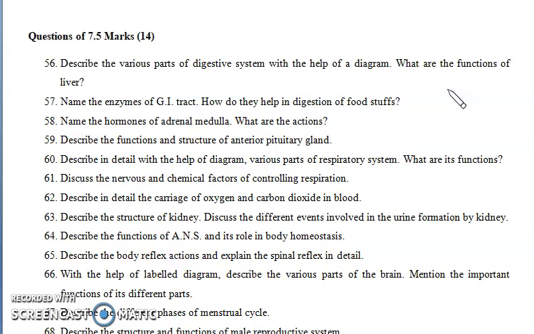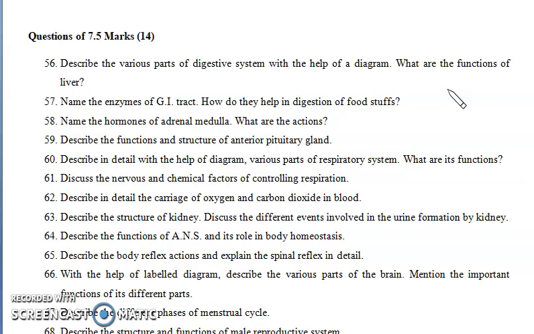Now the next question is: name the hormones of adrenal medulla. As we have earlier discussed, adrenal medulla is part of a gland of the endocrine system, the adrenal gland. The adrenal gland secretes different kinds of substances: adrenaline, noradrenaline, and mineralocorticoids and glucocorticoids. So that you have to write in this type of question.